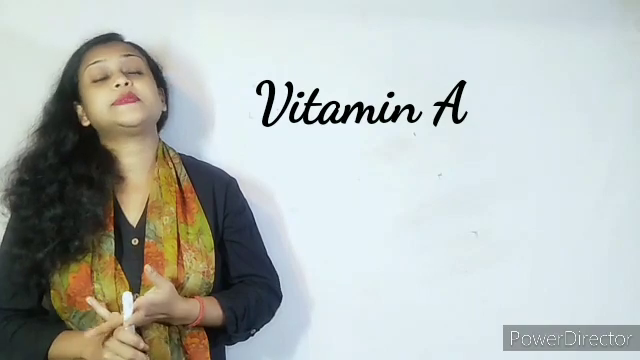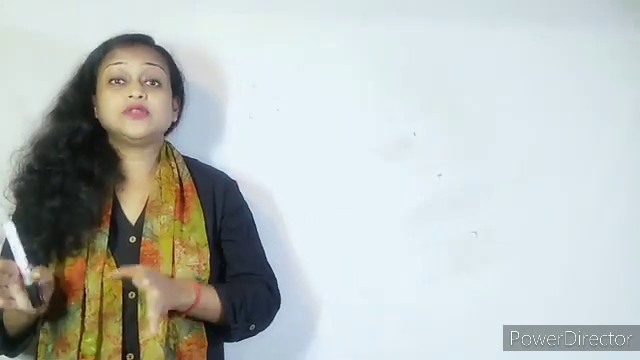Now vitamin A. Vitamin A helps us to maintain healthy bones, teeth and skin. It is also necessary for the proper functioning of the eyes. Food items rich in vitamin A are papaya, carrot, spinach and fish. When we take these food items, what will happen? It will help our bones, teeth and skin to remain healthy, and it will also improve our eyesight.